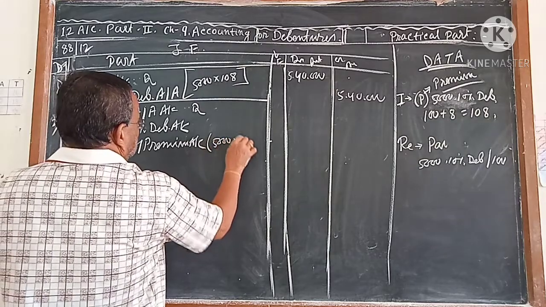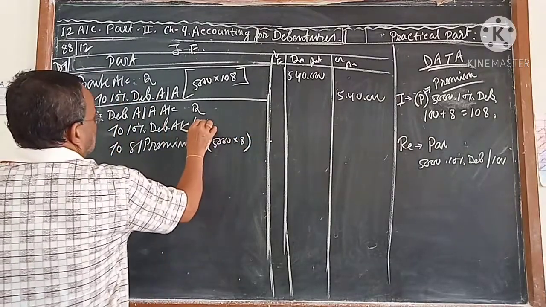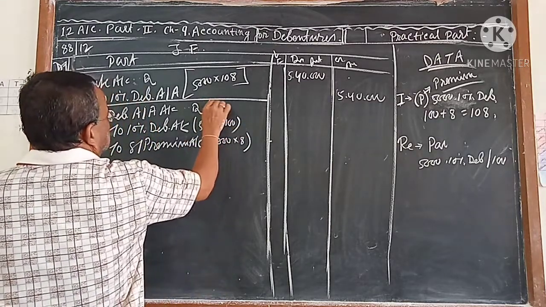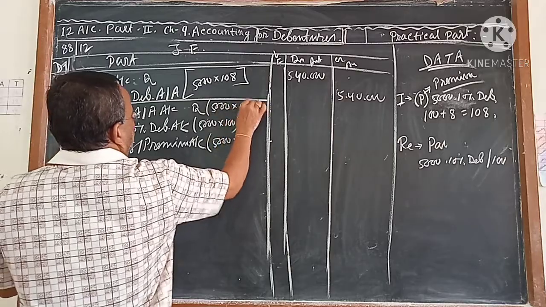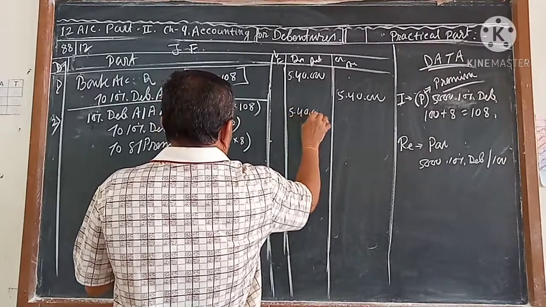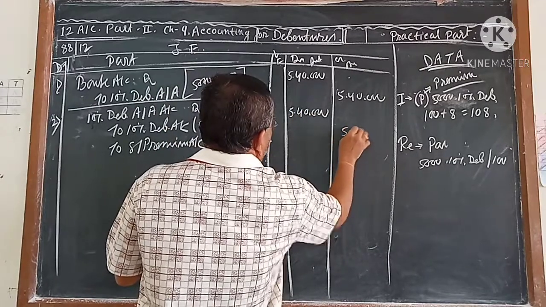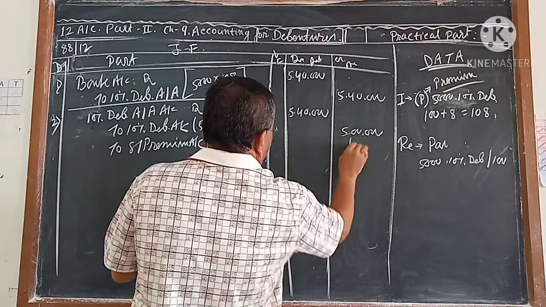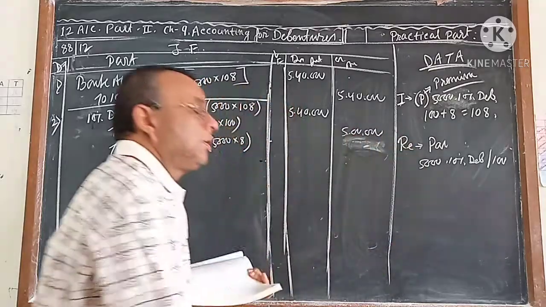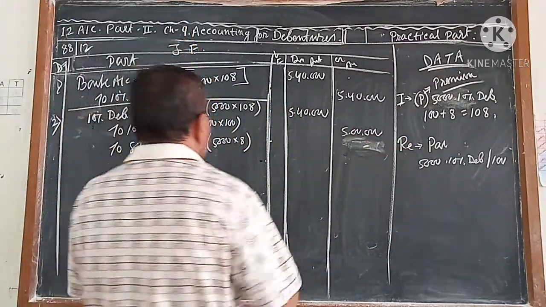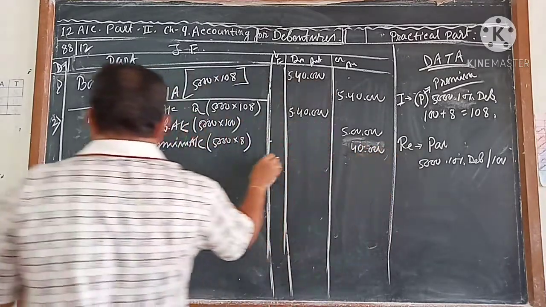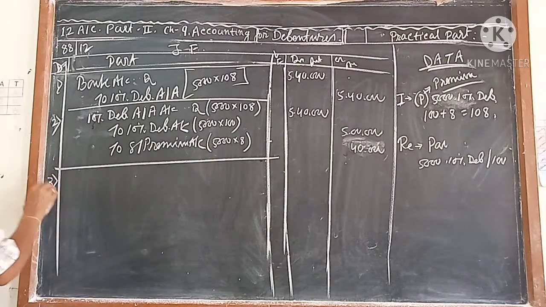So 5,000 debentures of 100 rupees face value, and this is 5,000 debentures of ₹108. Already it is given, and this is 540. If this is 540 and this is 5, then this is 4, not 4 but 40,000, because 5,000 into 8 is equal to 40,000, which is the profit for the company.